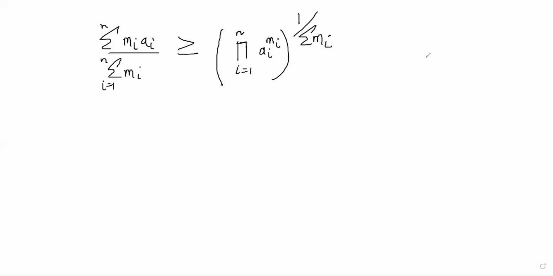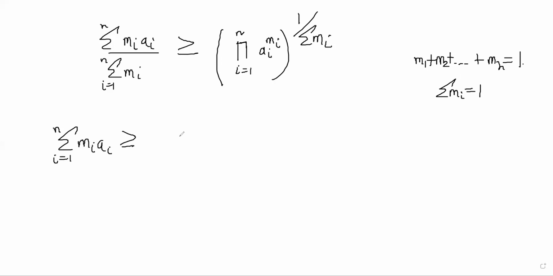Sometimes you could even have situations where m1 plus m2 plus mn adds up to 1. Basically, summation of mi is 1. In that case, the inequality looks like summation i equals 1 to n of mi ai is greater than or equal to the product, i from 1 to n, of ai power mi, right? So this is a special case when all the weights add up to 1. We will see a lot of applications of these.